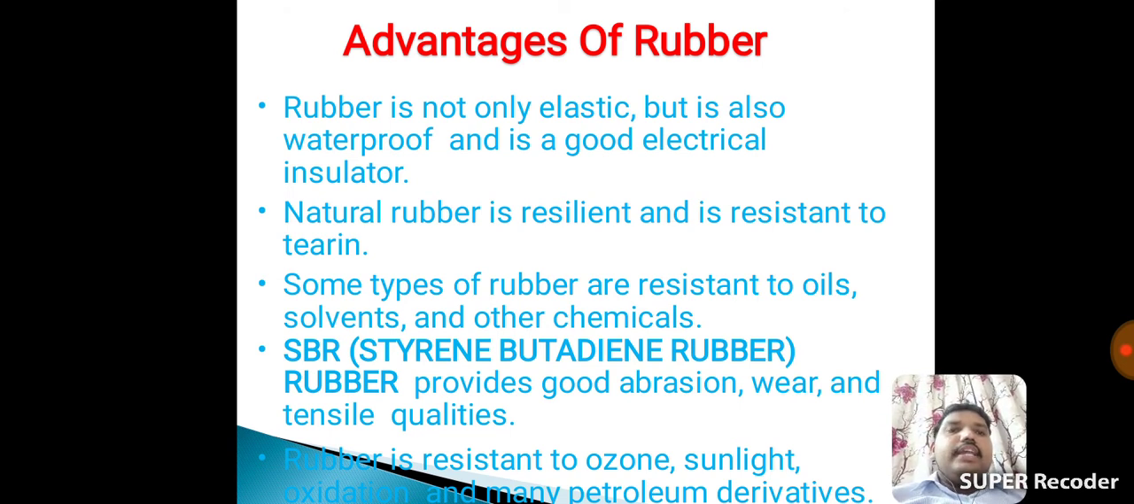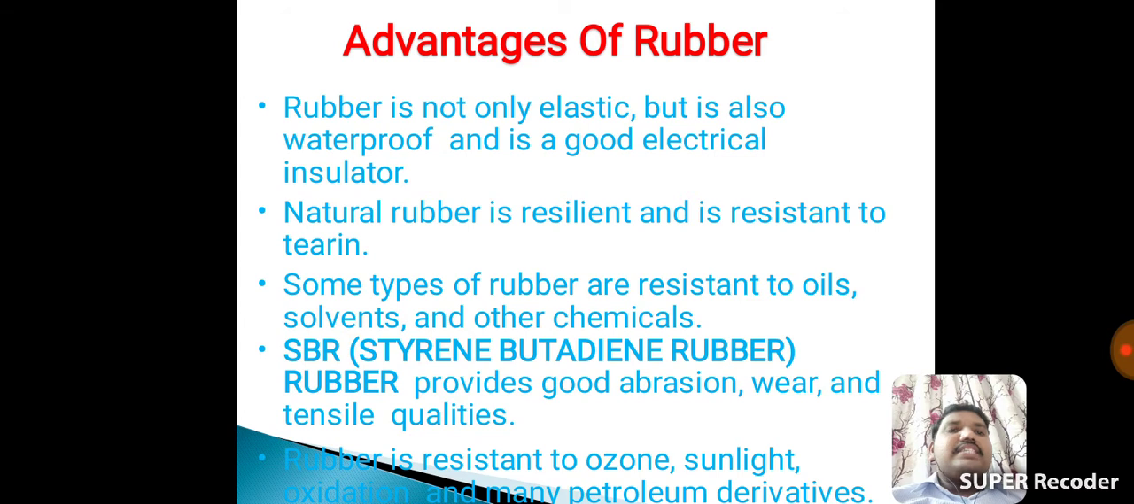Styrene butadiene rubber provides good abrasion, wear and tensile qualities. Next one, rubber is resistant to ozone, sunlight, oxidation and many petroleum derivatives.